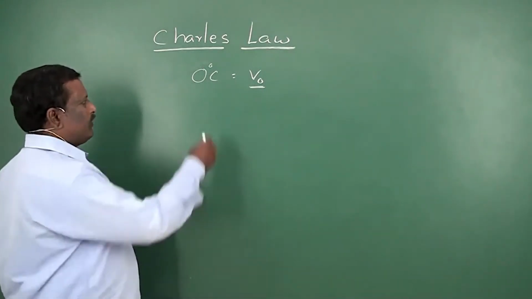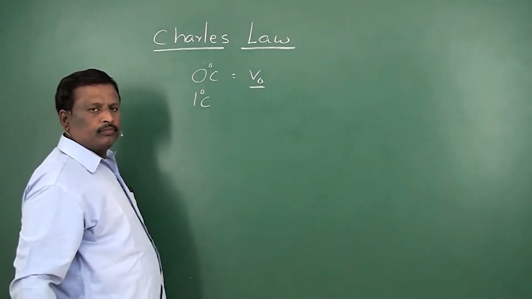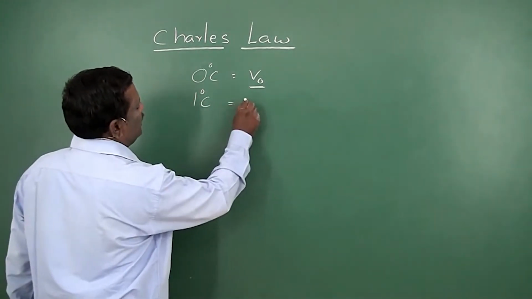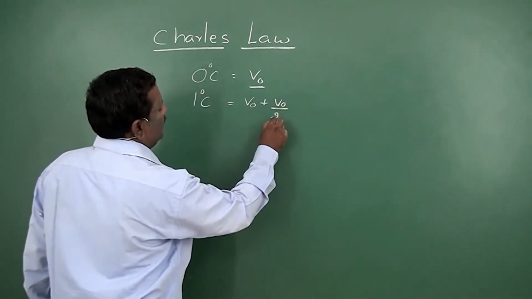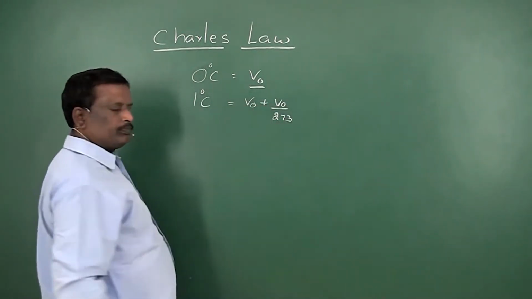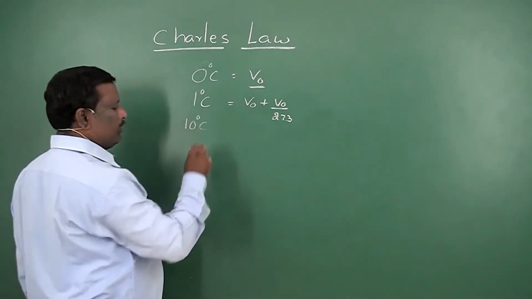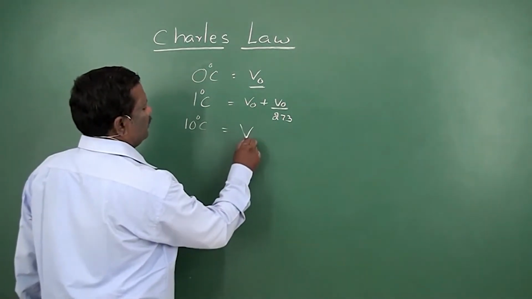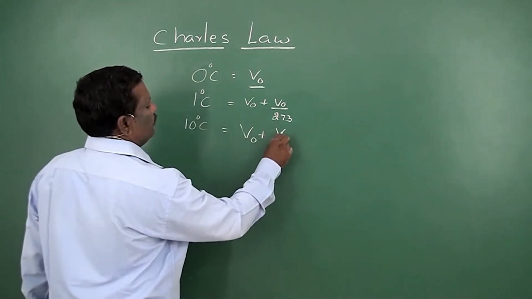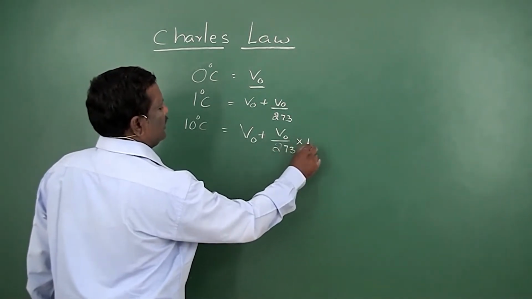Now, if temperature was increased to 1 degree centigrade, the volume will also increase by V0 by 273. If 10 degree centigrade was the increase of temperature, then the volume will be V0 plus V0 by 273 into 10.